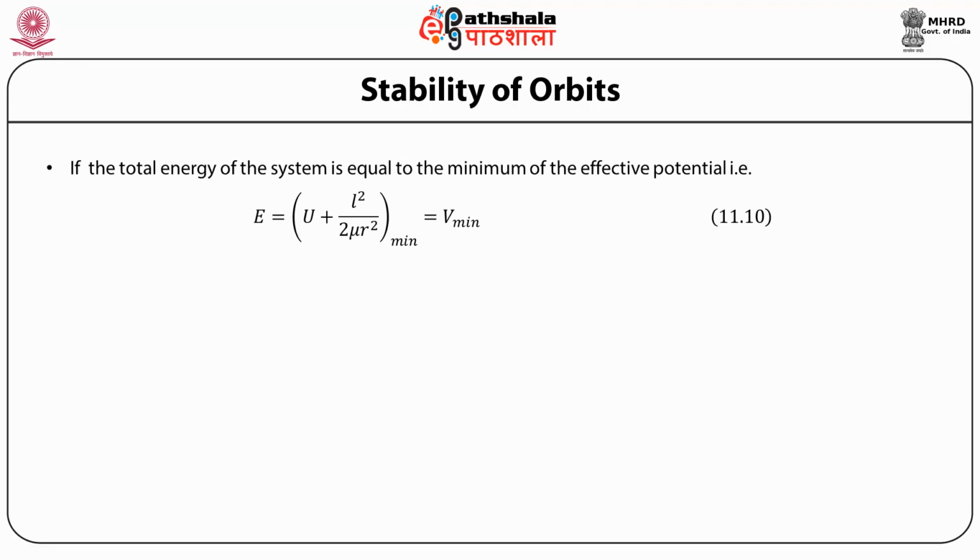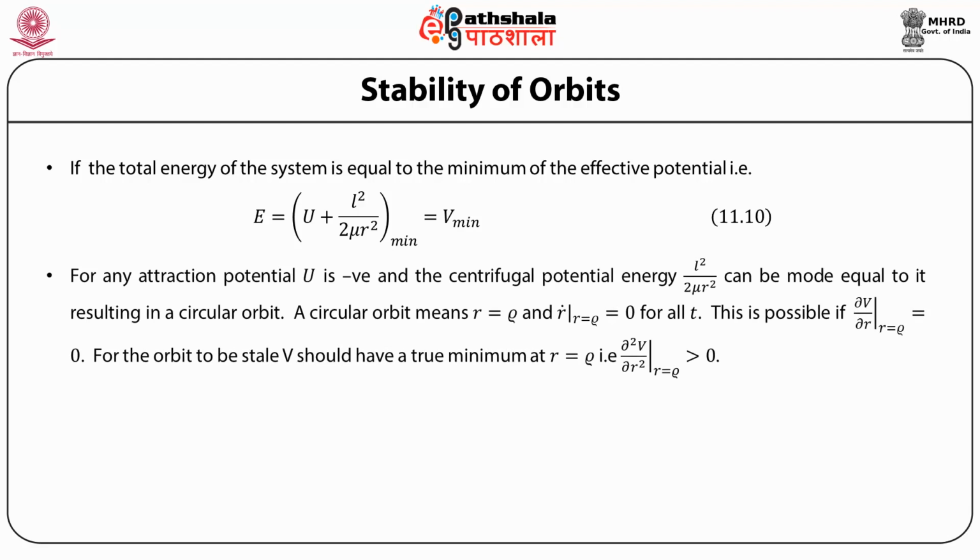Now let us consider when a particle or planet is moving in a central force, whether the orbit it takes is stable or not. If the total energy of the system is equal to the minimum of the effective potential, that is, if the total energy E is equal to U plus L square by 2 mu r square, that is minimum of this quantity, then for any attractive potential, U is negative, and the centrifugal potential energy, which is L square by 2 mu r square, can be made equal to it, resulting in a circular orbit.